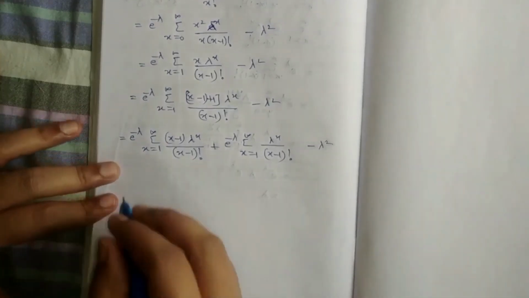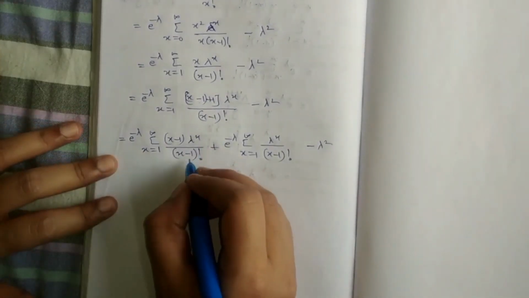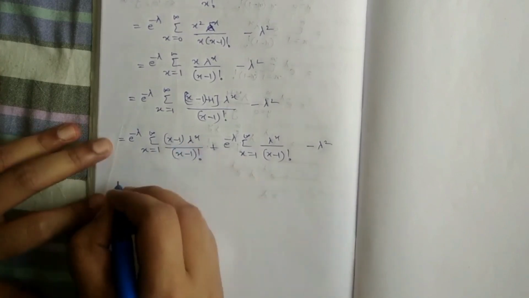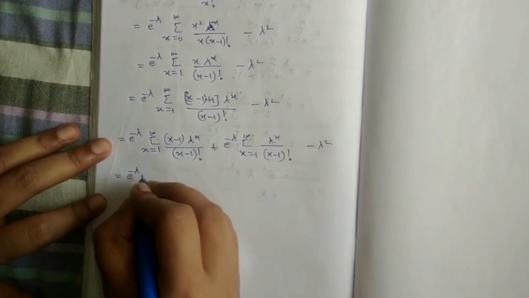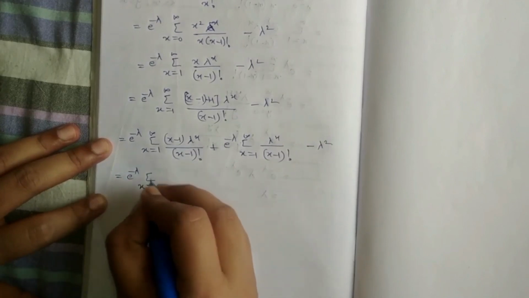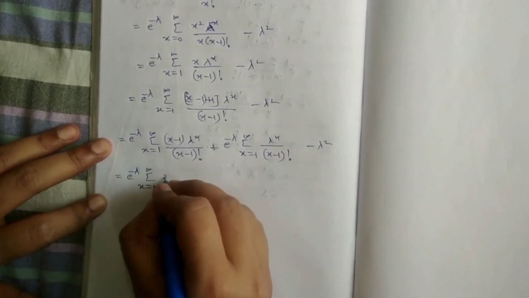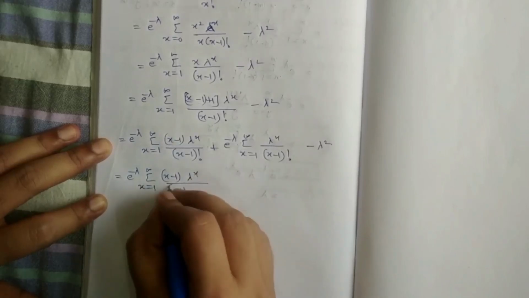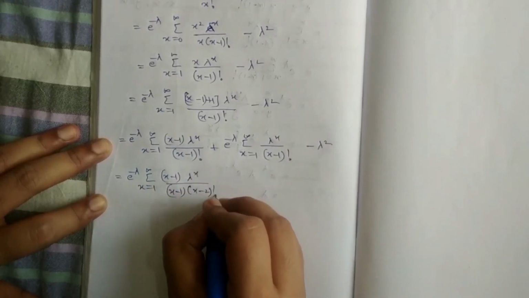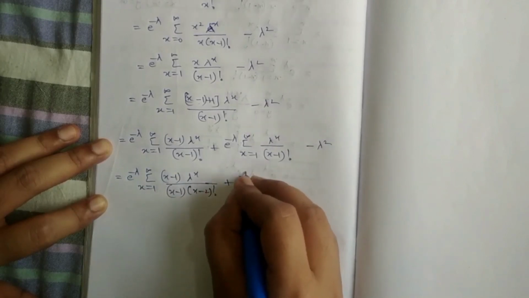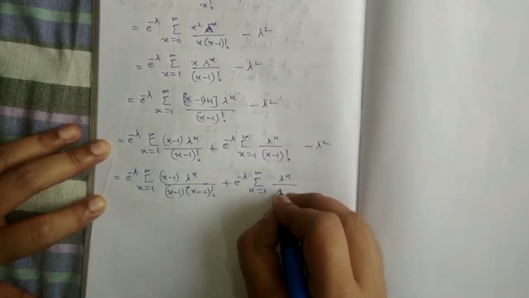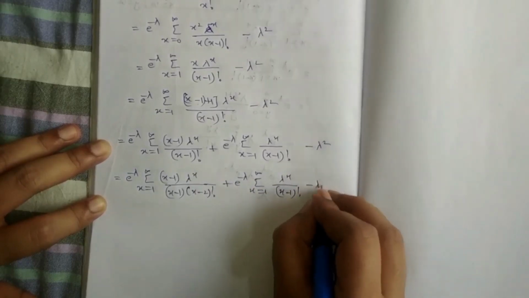Here we'll write this as x minus 1 into x minus 2 factorial, so that x minus 1 and x minus 1 will get cancelled. So e power minus lambda summation x from 1 to infinity x minus 1 into lambda power x by x minus 1 into x minus 2 factorial, plus e power minus lambda summation x from 1 to infinity lambda power x by x minus 1 factorial, minus lambda square.